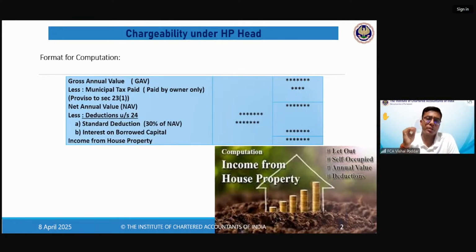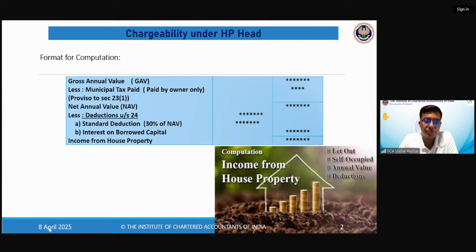Now, my question is, keeping this analogy in mind, when I have to compute income, do I follow the cash basis, or do I follow the mercantile basis? Or do I have some fundamental assumption here, like in accounts, where if nothing is specified, you assume mercantile? So what is the basis of computing income? Cash, mercantile, or same as accounts, where nothing is mentioned, you have to assume mercantile?